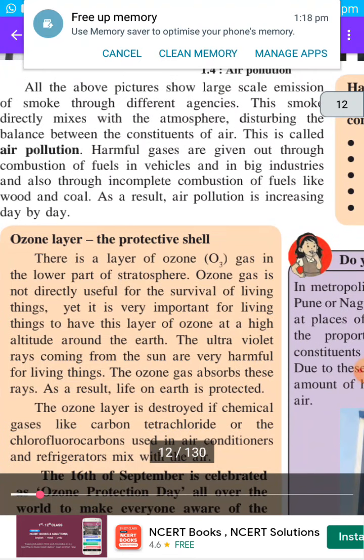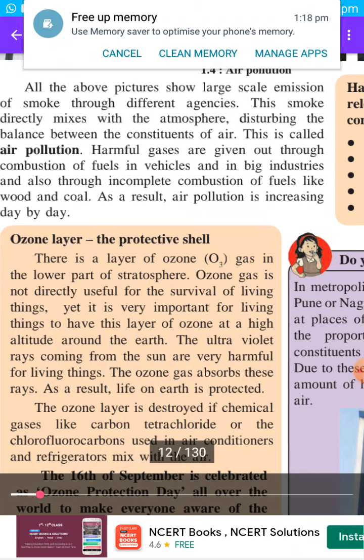Next one is the ozone layer. Ozone is a gas, just like other gases. It is not directly useful to us, but it forms a layer in the atmosphere, and due to this layer the harmful rays, which are called the ultraviolet rays of the sun, are filtered and cannot reach the earth.